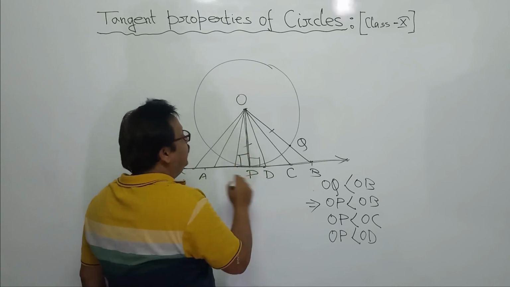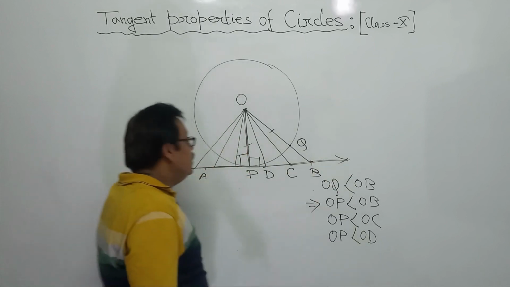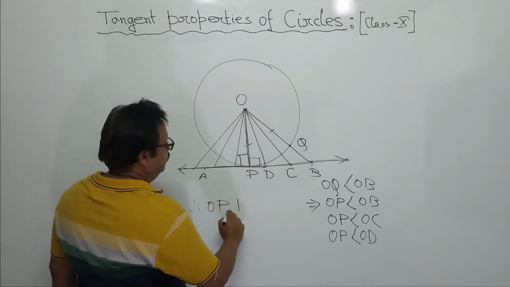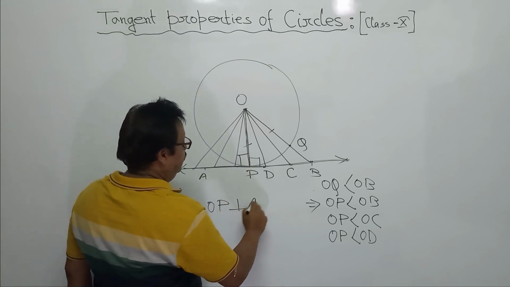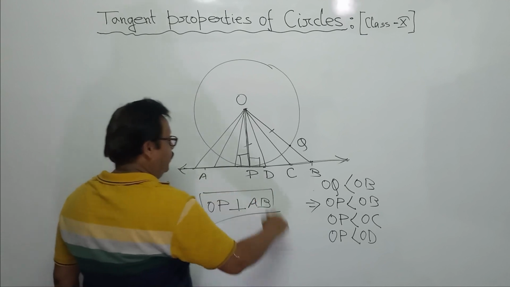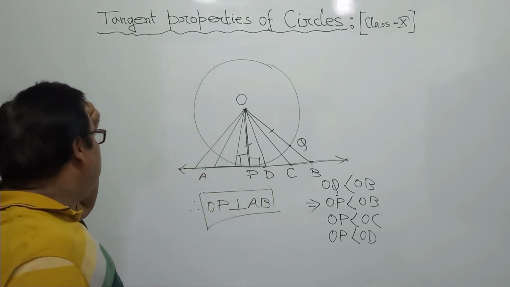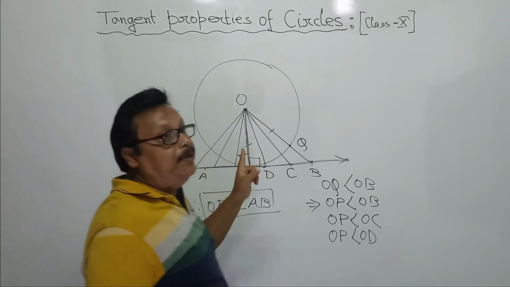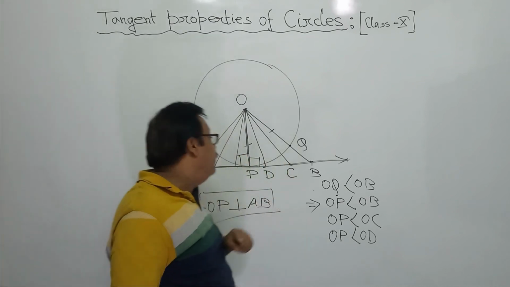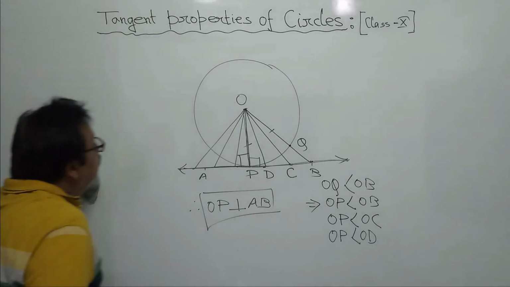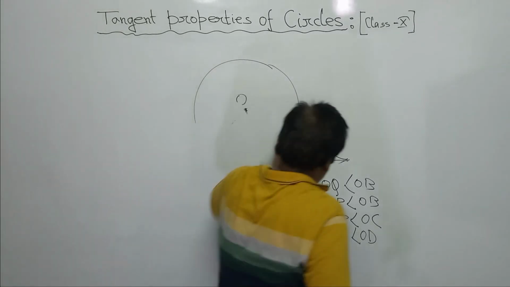Therefore, OP is perpendicular to the tangent AB. Clear? Very important relation. The radius of a circle always remains perpendicular to the tangent at the point of contact. Right? I think all of you are clear? Good.